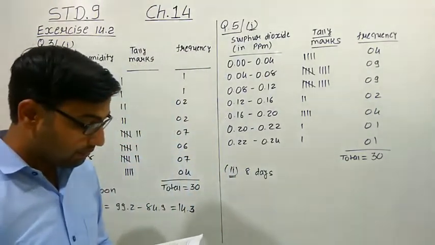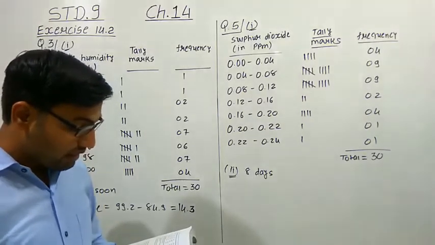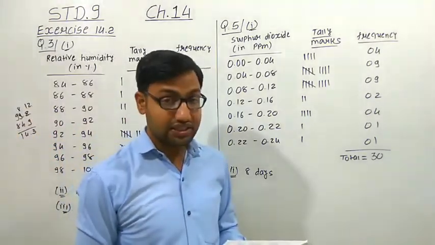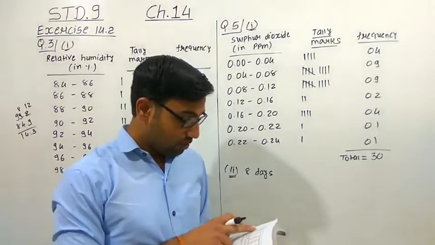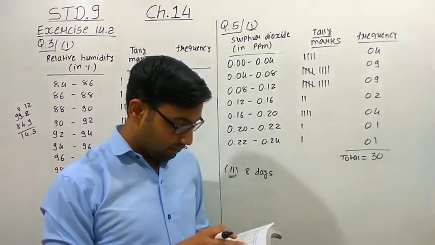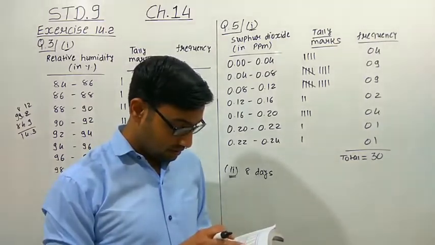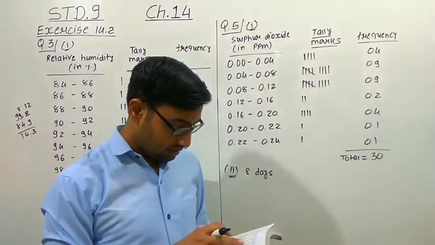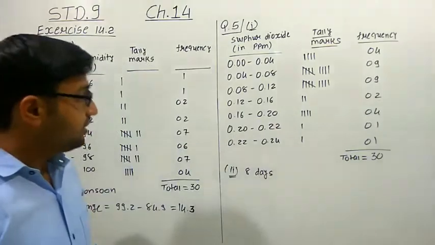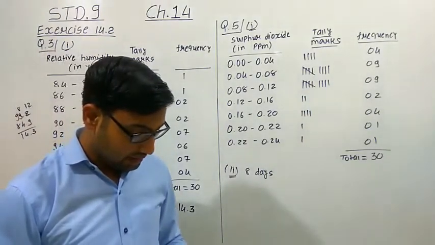Or we can directly calculate from the given data. More than 0.11, that means we do not have to consider 0.11, right? So let us calculate more than 0.11. 1, 2, 3, 4, 5, 6, 7, 8. Yes, that is 8, right? So this is the answer. We can say that the concentration is more than 0.11 for 8 days, right?